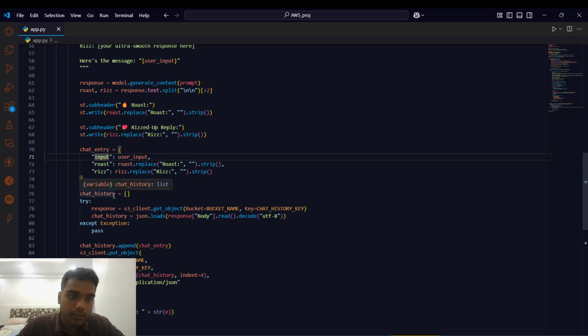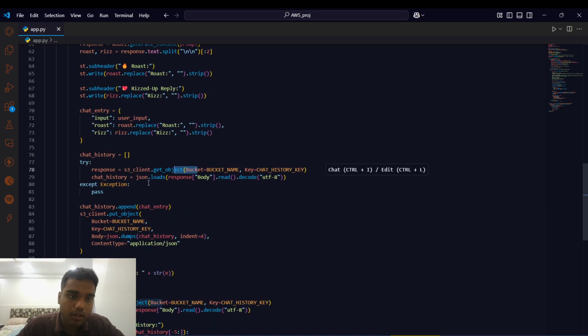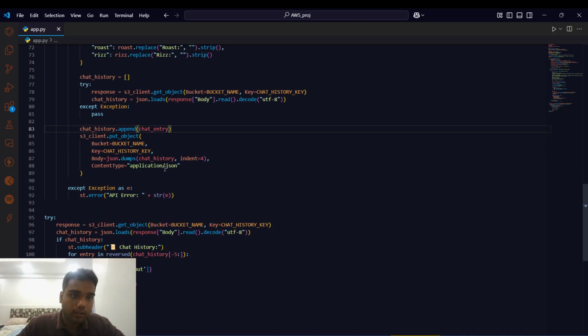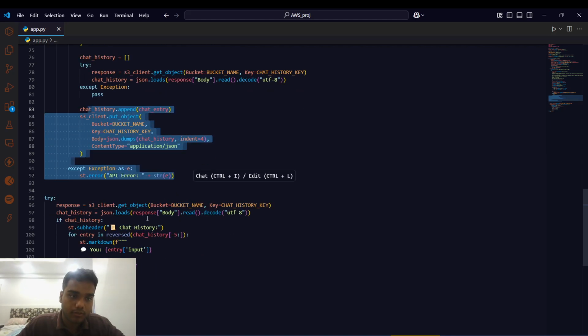In the chat history, the responses are stored in the S3 bucket and we load the JSON file. This is the chat history key on the bucket. And then we display this message here.